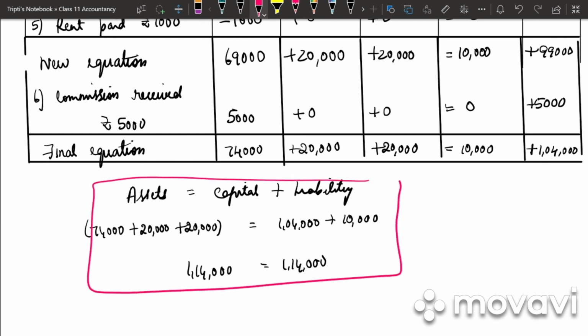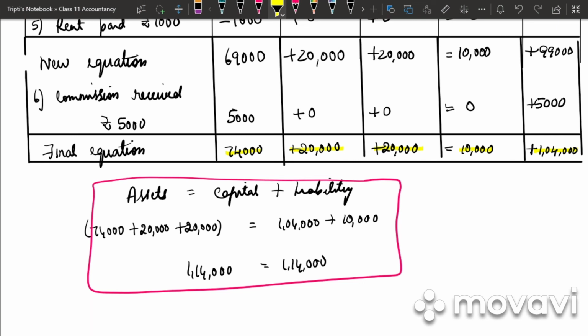This part you need not write down in your notes. This is just for your explanation. You can check your answers here itself. 74,000 plus 20,000 plus 20,000 should be equal to 1,04,000 plus 10,000.